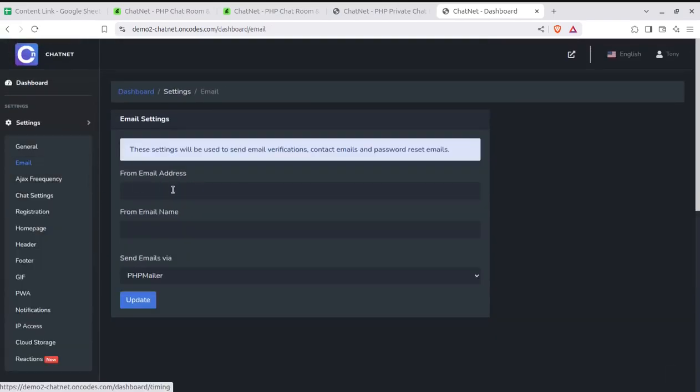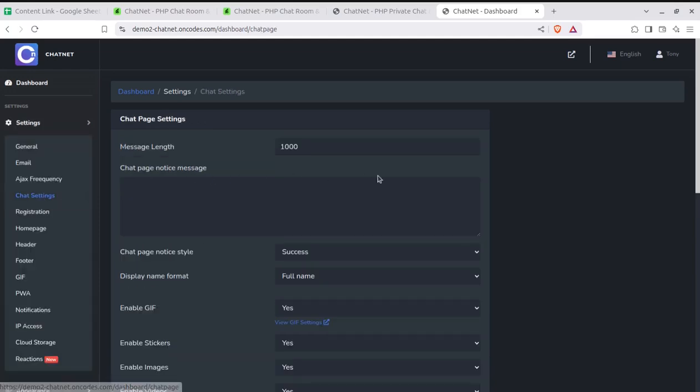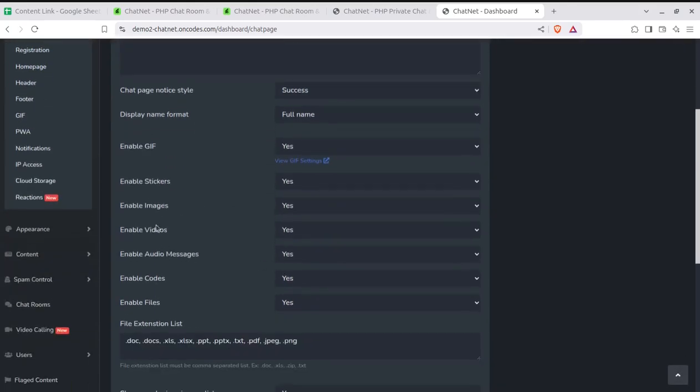Through the email solution you can set up the email through which the system will communicate. Ajax frequency is to be set, and these are basically one-time settings for the administrator. Message length you can decide, chat page notice style and the display name format, and enabling GIFs, stickers, images, videos, audio messages, codes, files.